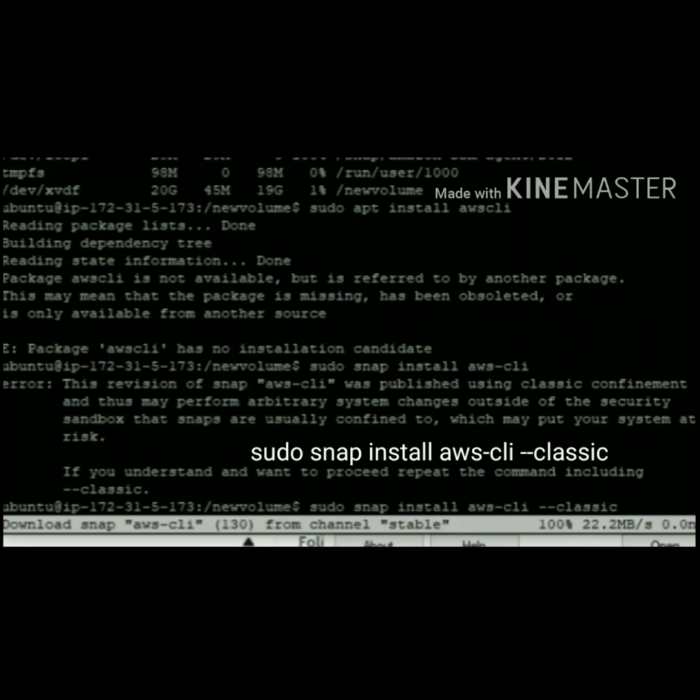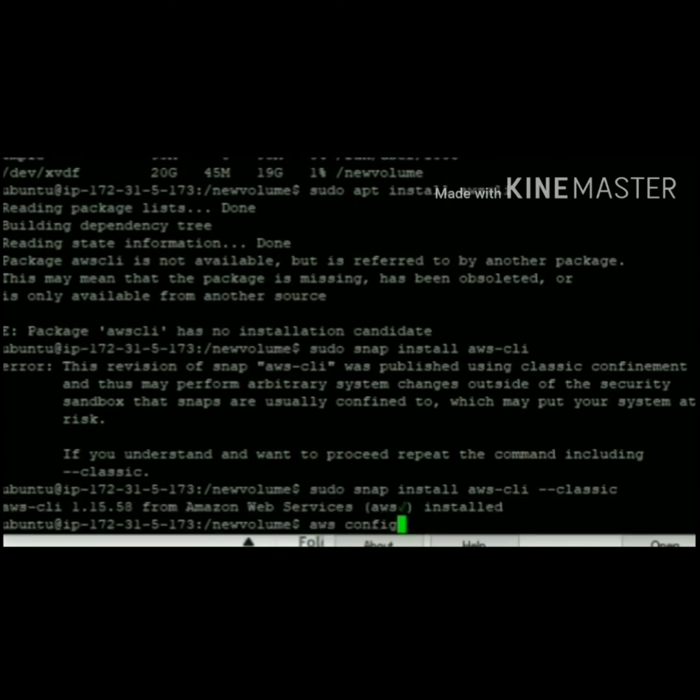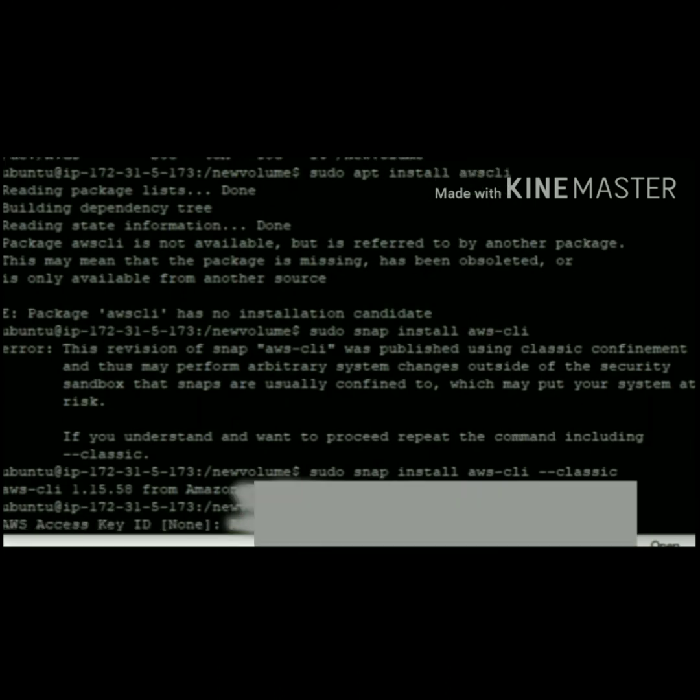Now I am going to create a bucket using the command line. First I am going to install it using the command sudo snap install aws-cli. Then we want to configure, so type aws configure. It asks for the access key and ID. Copy it from the IAM user account and paste it here. Then give a region name.